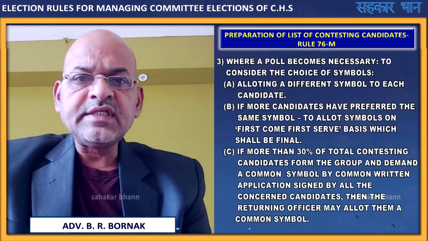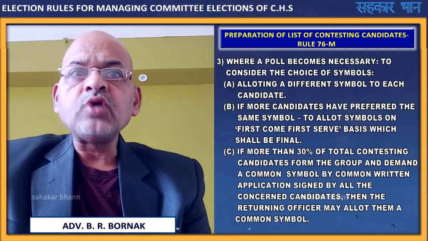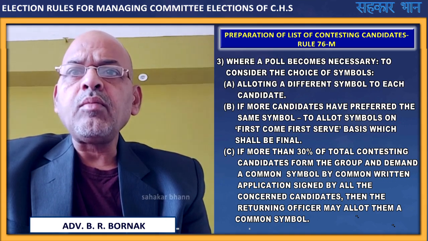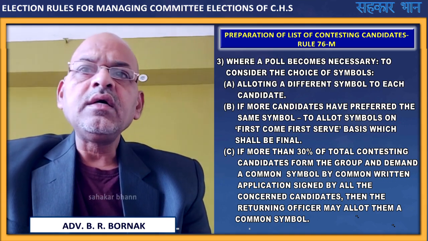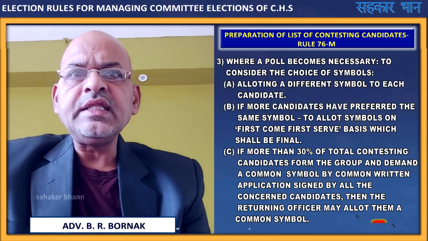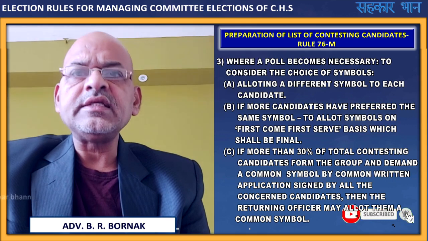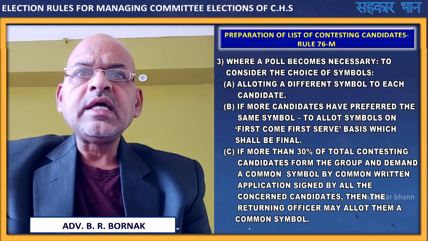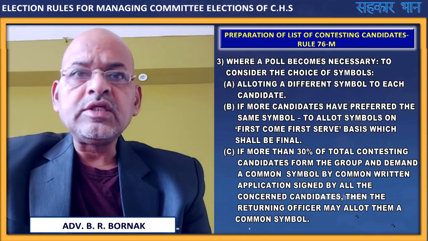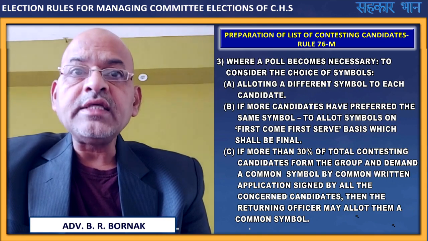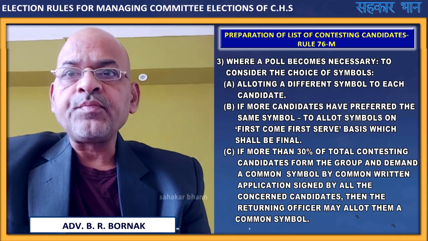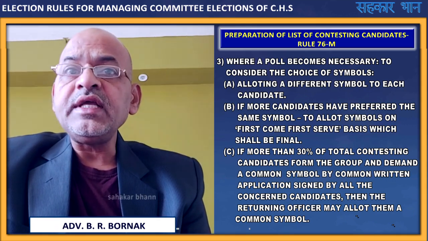Where a poll becomes necessary, consider the choice of symbols. That is, if for any category the number of candidates is more than the actual seats to be filled, then a poll will be necessary and will take place. In that case the candidates are allowed symbols as per their choice given by them in the nomination paper, allotting a different symbol to each candidate.